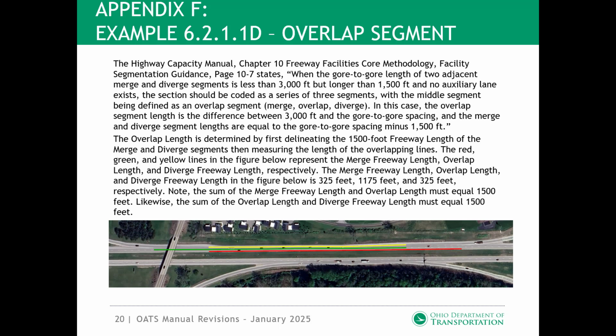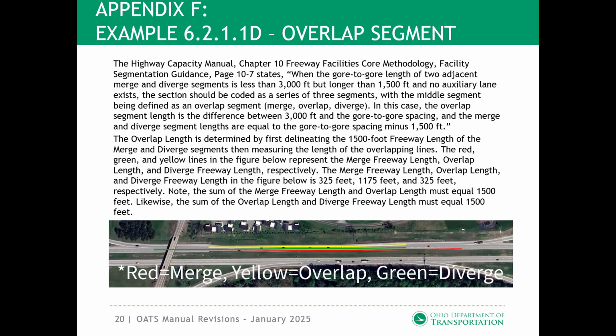In this case, the overlap segment length is the difference between 3,000 feet and the gore-to-gore spacing, and the merge and diverge segment lengths are equal to the gore-to-gore spacing minus 1,500 feet. The overlap length is determined by first delineating the 1,500-foot freeway length of the merge and diverge segments, then measuring the length of the overlapping lines.